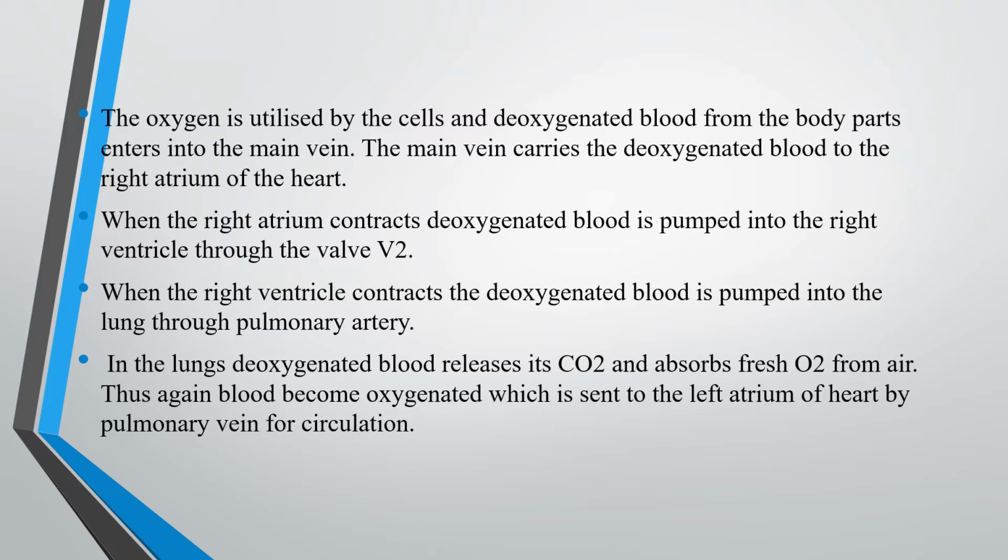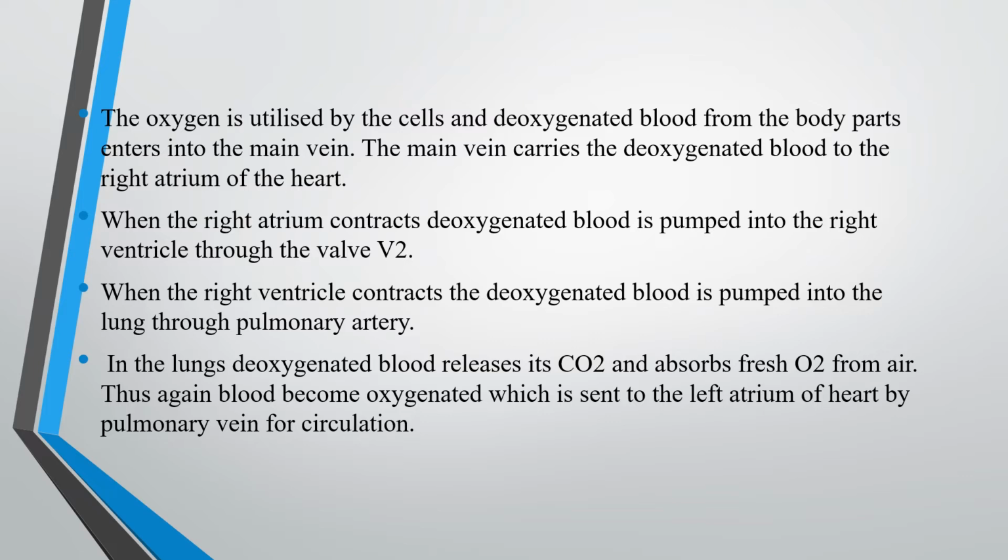Now it is collected by the vena cava. Vena cava is nothing but the largest vein. It collects from different parts of our body. From upper parts, the superior vena cava collects. From lower parts, the inferior vena cava collects. From the heart, the coronary sinus collects the deoxygenated blood and pours that into the right atrium of the heart. From the right atrium, the deoxygenated blood is pumped into the right ventricle through valve 2.